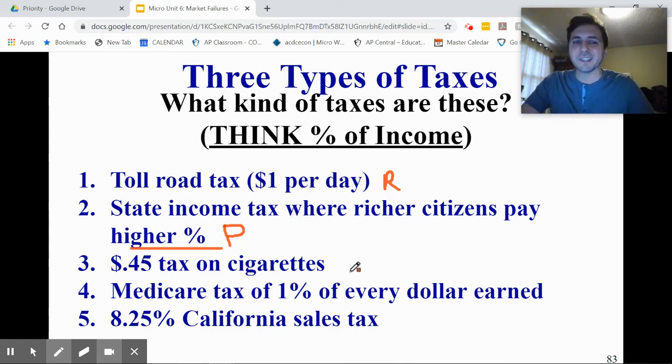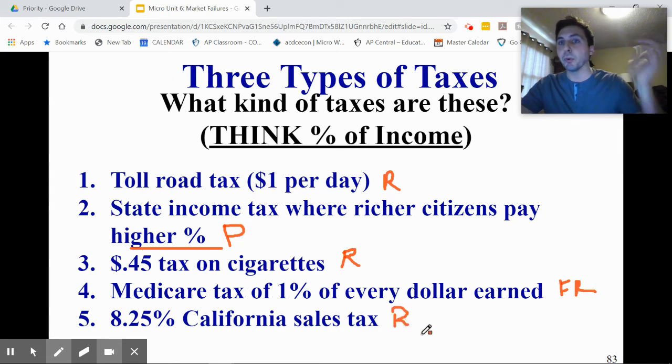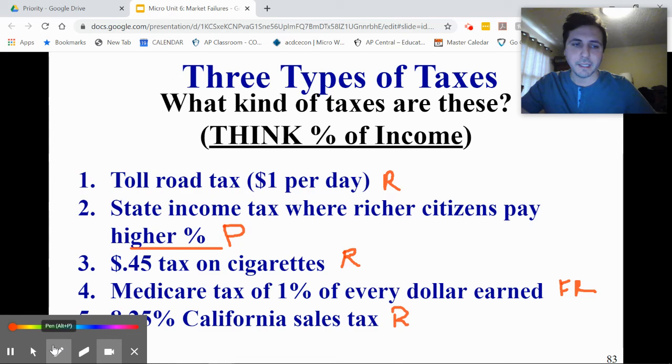What about a 45-cent tax on cigarettes? That's regressive, right? 45 cents is a very small portion for somebody wealthy who's buying those smokes, but it's a larger percentage to somebody who's very poor. Medicare is a 1% tax on every dollar earned. That's going to be a flat rate tax, right? So we're paying the same way, or we call it proportional tax. Everybody pays the same percentage of their income. And then finally, 8.25% California sales tax is considered regressive. Again, the poorer you are, the higher the tax you're paying. It's a higher percentage of your income to pay for those sales taxes.